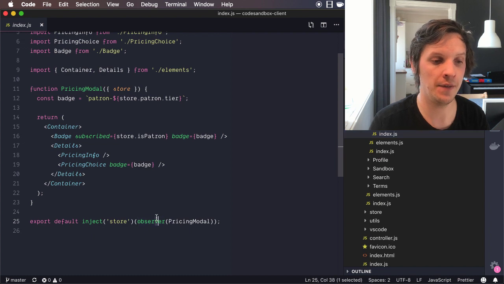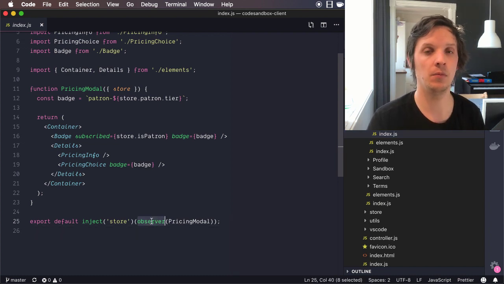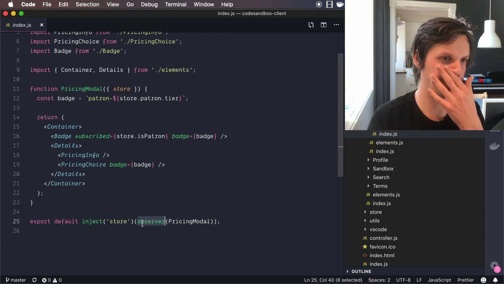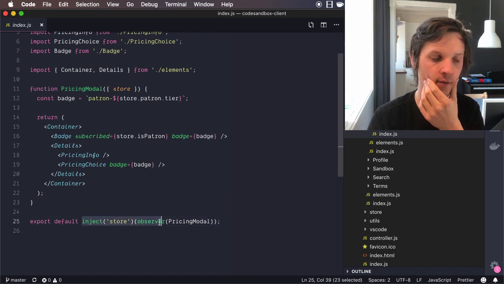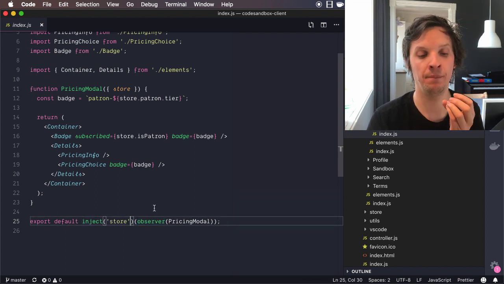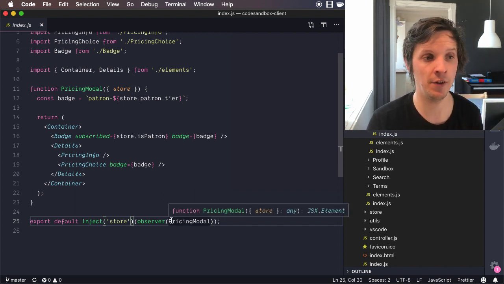So what we can do then is basically just take one component at a time, refactor it to TypeScript. We can remove the inject and the observer, and we can then use connect from Overmind instead, which gives the typing and everything.